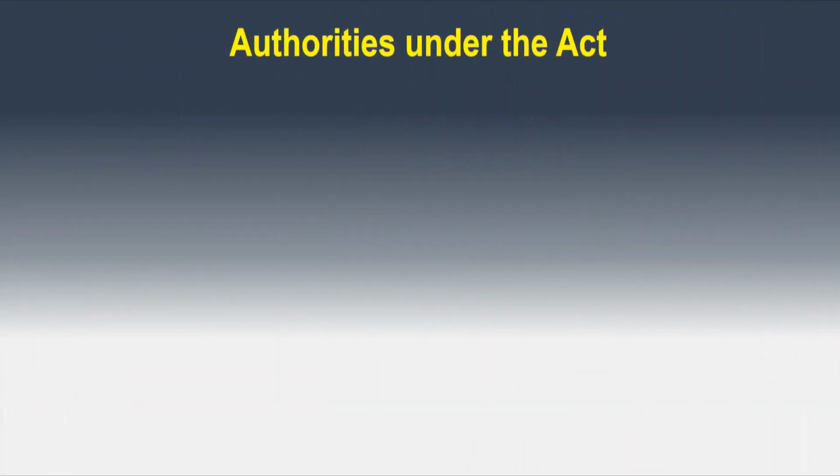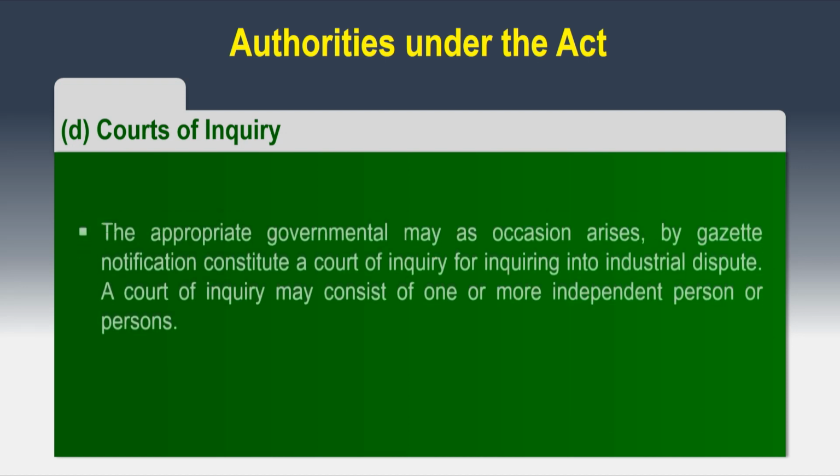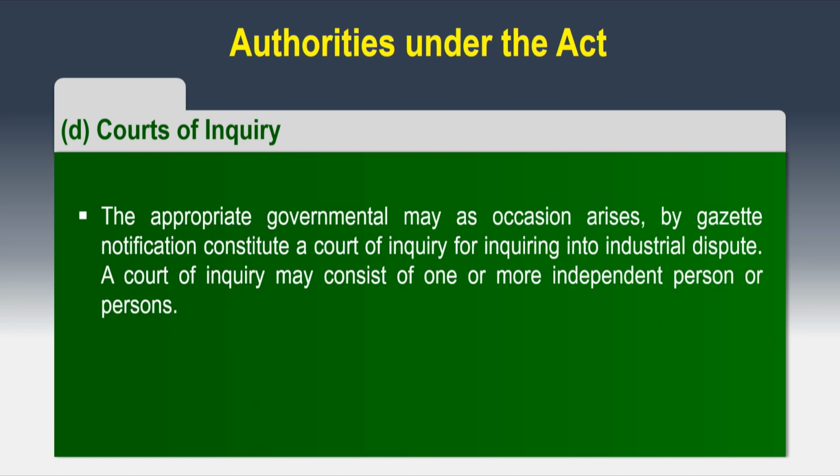The fourth authority is the courts of inquiry. The appropriate government may, as the occasion arises, by gazette notification constitute a court of inquiry for inquiring into industrial disputes. A court of inquiry may consist of one or more independent persons. A court of inquiry is expected to inquire into the matters referred to it and report to the appropriate government normally within a period of 6 months from the commencement of the inquiry.